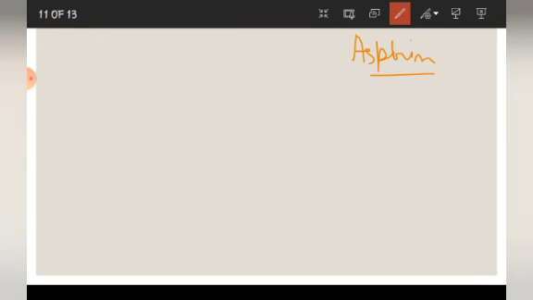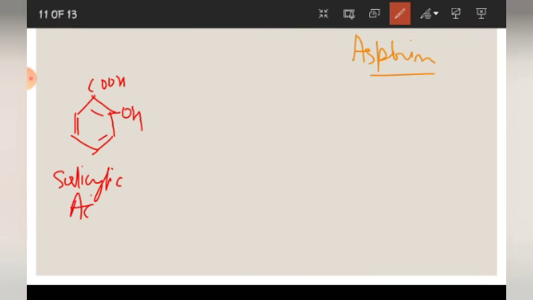See students, 2-hydroxybenzoic acid, if I draw this and write COOH here and OH here, then this is known as salicylic acid. This is the common name, and the IUPAC name will be 2-hydroxybenzoic acid. It will react with acetic anhydride.